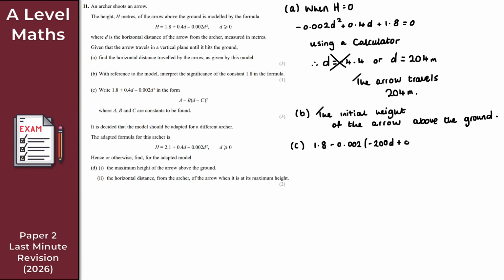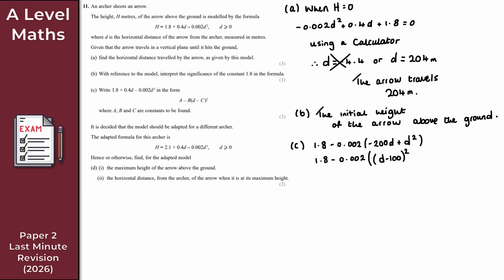And this is perfect because now that the coefficient of d squared here is just 1, we can now go on to complete the square here. So let's just do that underneath then. I get 1.8 minus 0.002, like so. Now, at this point here, as we just said then, we can complete the square, right? So if you find it easier, that's d squared minus 200d. It's the same thing, but you might just see it a little bit easier. But either way, what you should get here is d minus 100. We square this here, and then you square this here and take the negative of that.